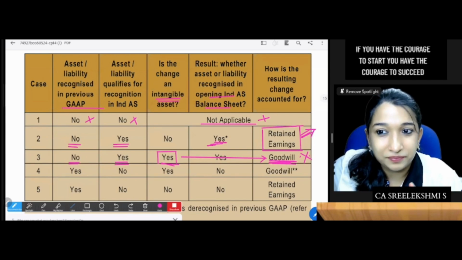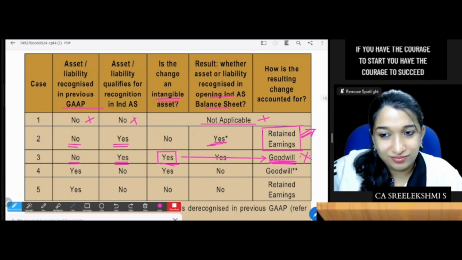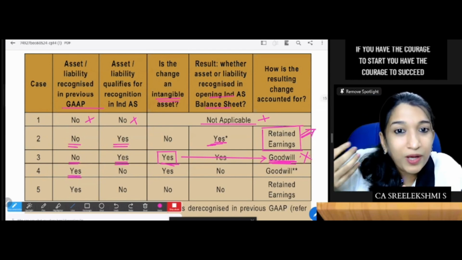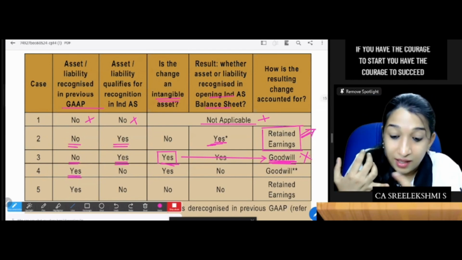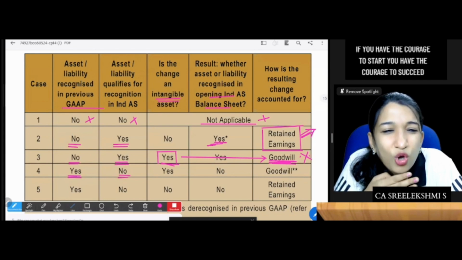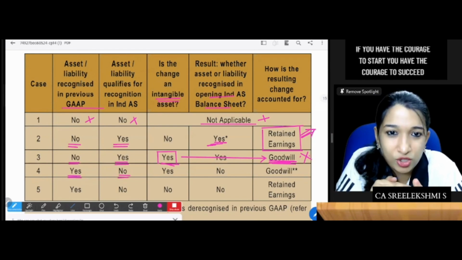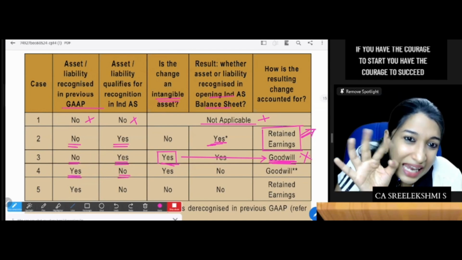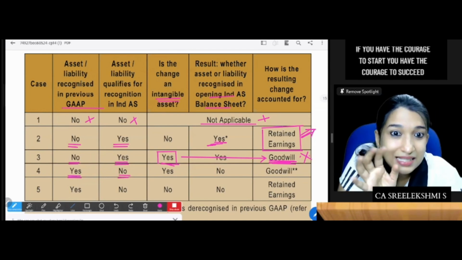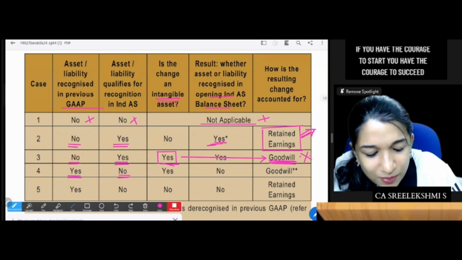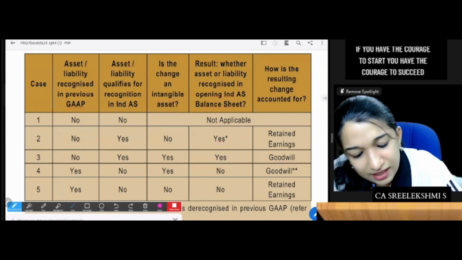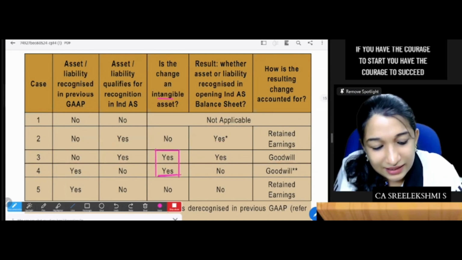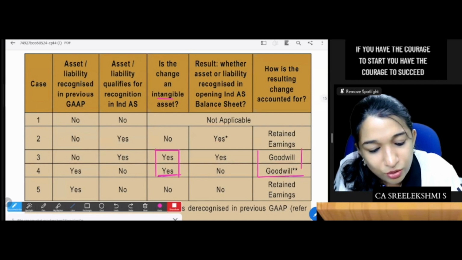Did you get that? No. Previously, as per previous GAAP, it was an asset. Now as per Ind AS it is not an asset. Just the reverse situation. So you are cancelling an asset, right? Yes, I am cancelling an asset. Is that asset an intangible asset? There are two cases. Is it an intangible asset? Yes. Then the adjustment should be towards goodwill.